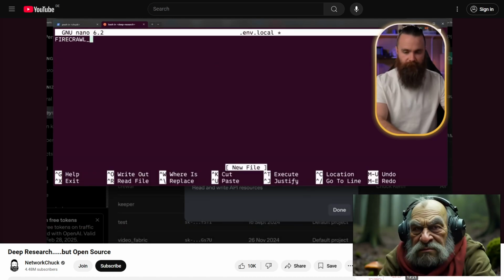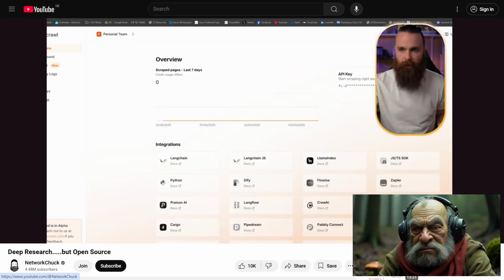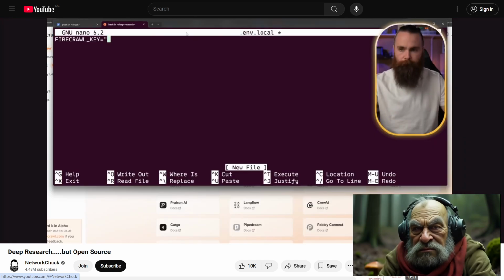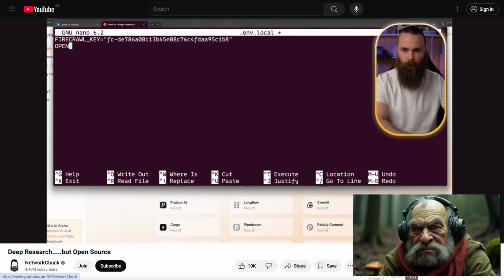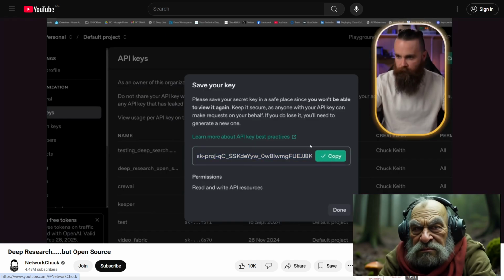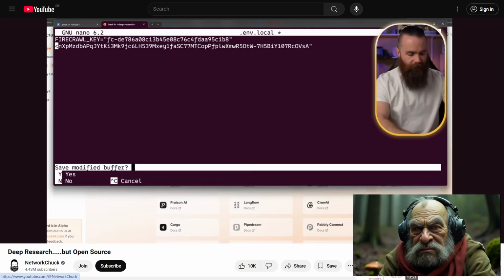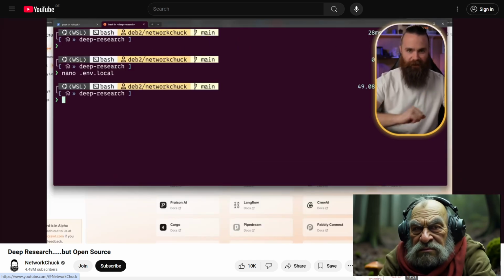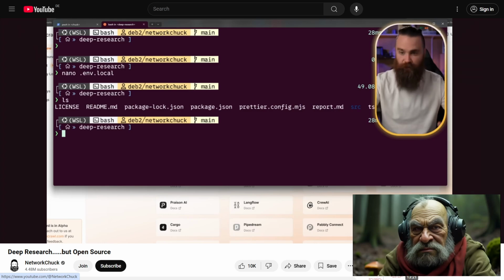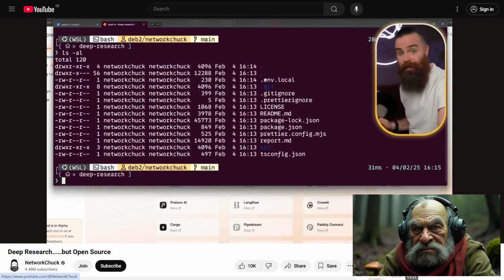Now, just like this, FIRECRAWL_KEY, have that equal your API key. I'm going to grab mine, copy that key, paste it here. And then just under that, OPENAI_KEY equal my key. Where'd you go, buddy? There you are. That's all we need for that file. We'll hit Control X, Y, Enter to save. Type in ls. You should see our file right. Actually, no, you won't see it. It's hidden. Type in ls -al, and you'll see it right here. That's what that dot does before a file.